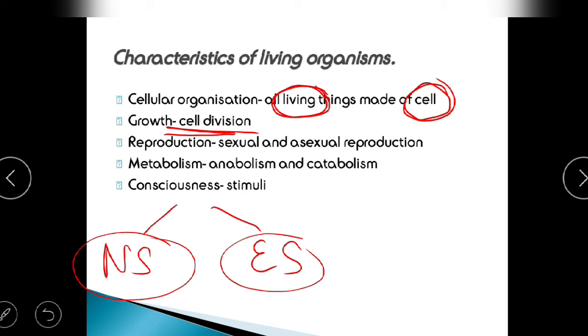For example, a plant always moves towards the sunlight, right? The sunlight is the stimulus. So here we can understand that consciousness is a very important factor about a cell. Any cell can be dead also, just lying there, but when they start responding to a stimulus, that is the time when we can call it a living cell.